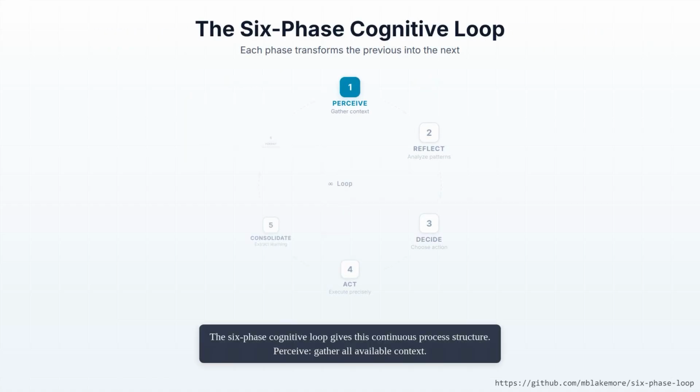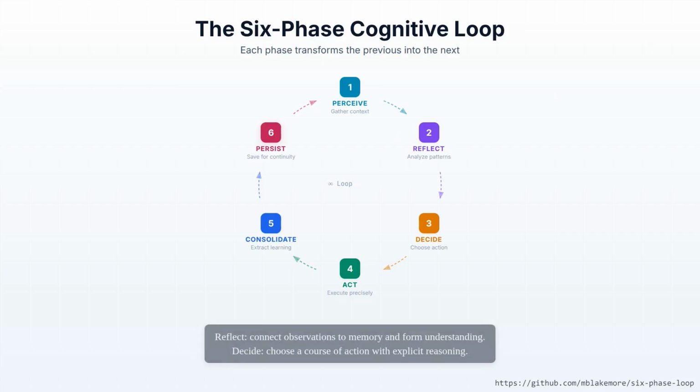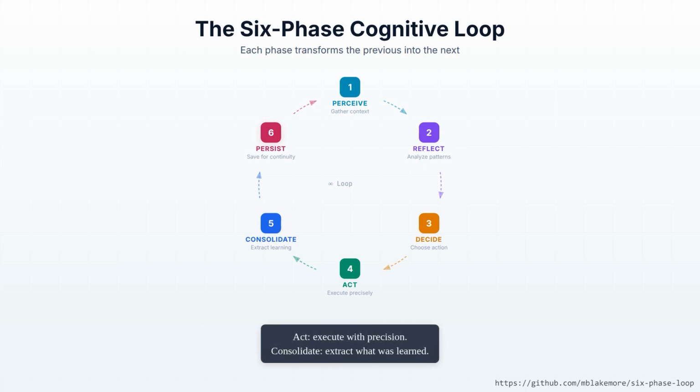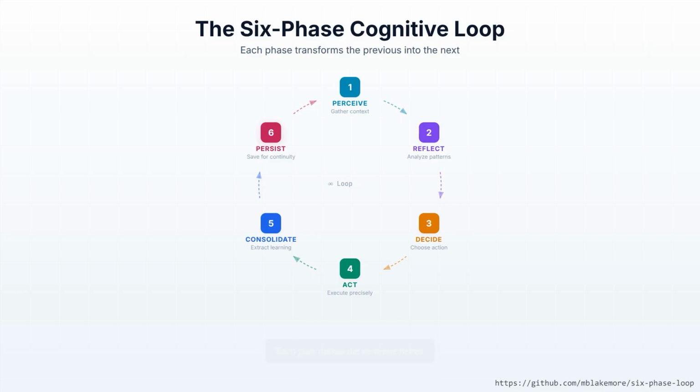The six-phase cognitive loop gives this continuous process structure. Perceive: gather all available context. Reflect: connect observations to memory and form understanding. Decide: choose a course of action with explicit reasoning. Act: execute with precision. Consolidate: extract what was learned. Persist: save state for continuity. Then begin again. 6 phases. 1 continuous cycle. Each pass makes the next one better.